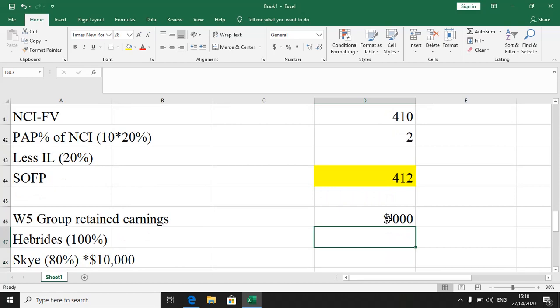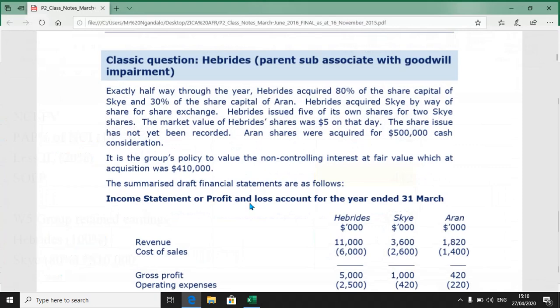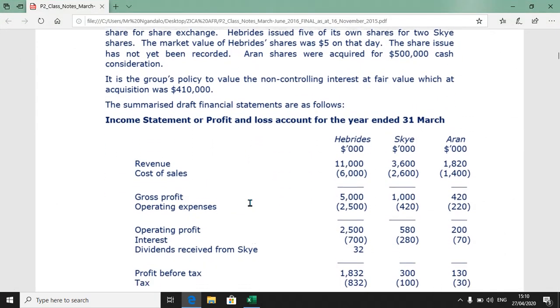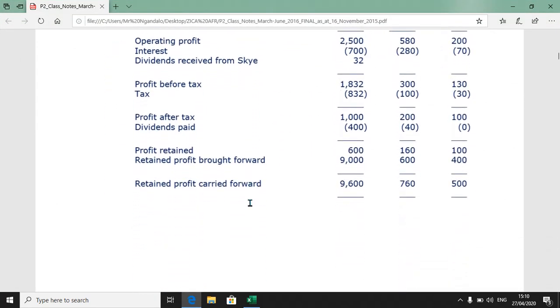Next, we deal with group retained earnings. Again, that should not be very difficult. When you go to your financial position, go down, Hibrides. What we have?